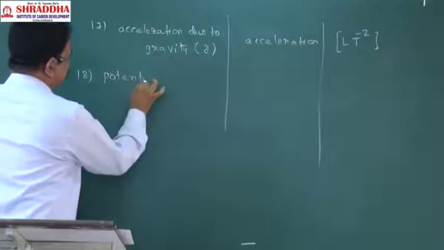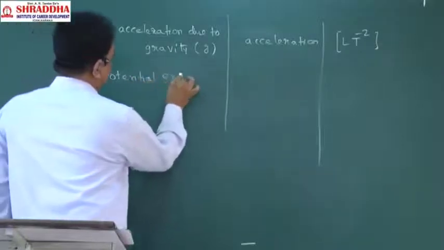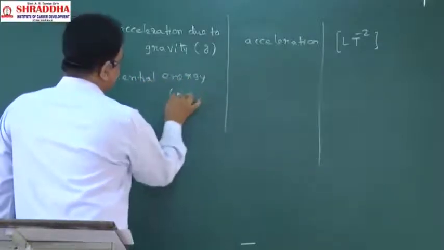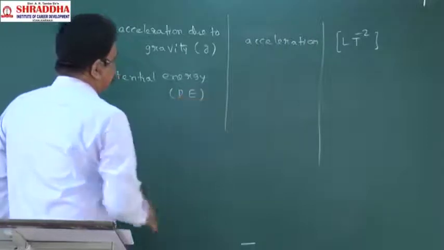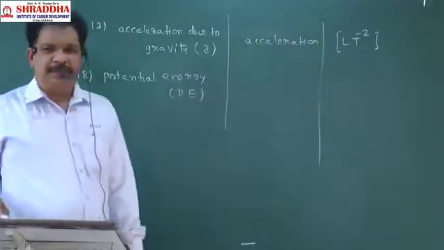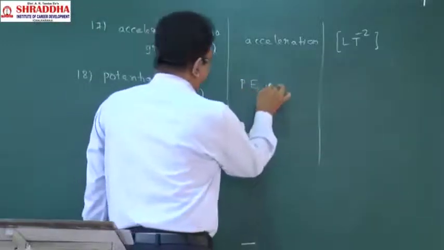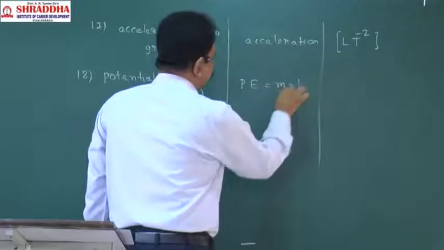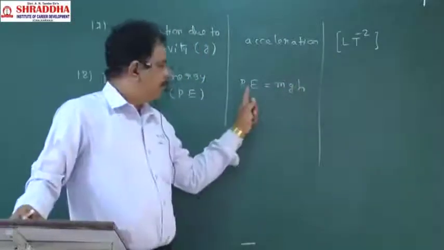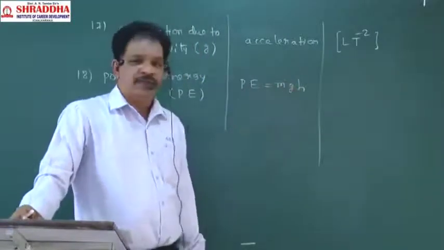Potential energy. This is indicated by the symbol PE. Formula for this is PE is equal to mgh.